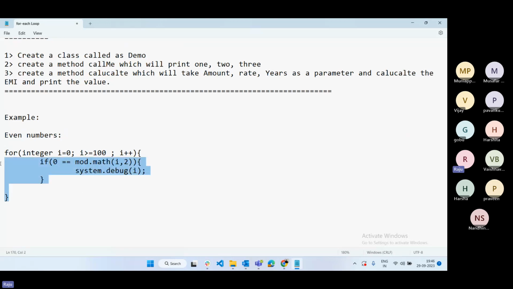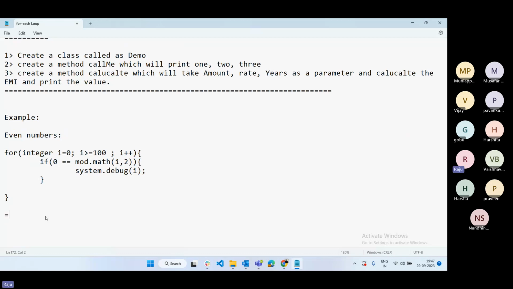Execute this code and it will return even numbers. You have to use this Math.mod method, then only it will check whether the integer value is an even or odd number. This is one assignment logic. Practice the remaining odd number logic and the 10th table. If you are not getting it, I will provide the code.